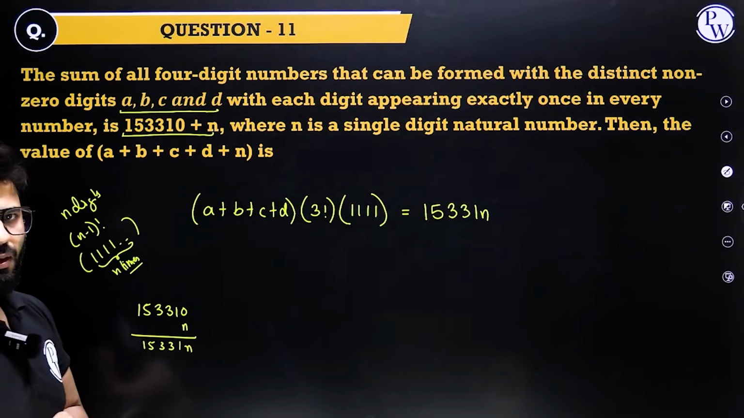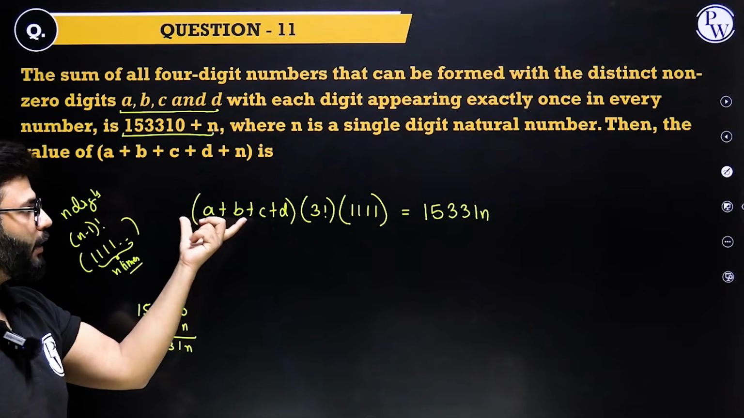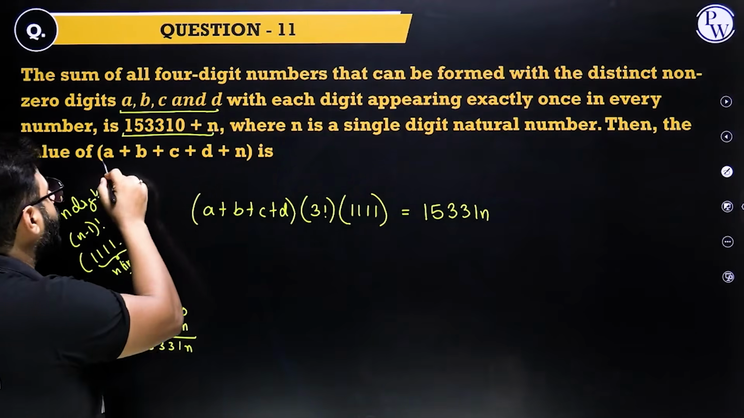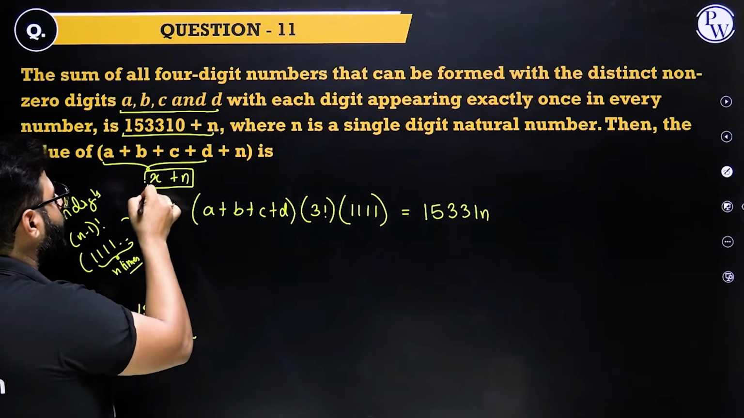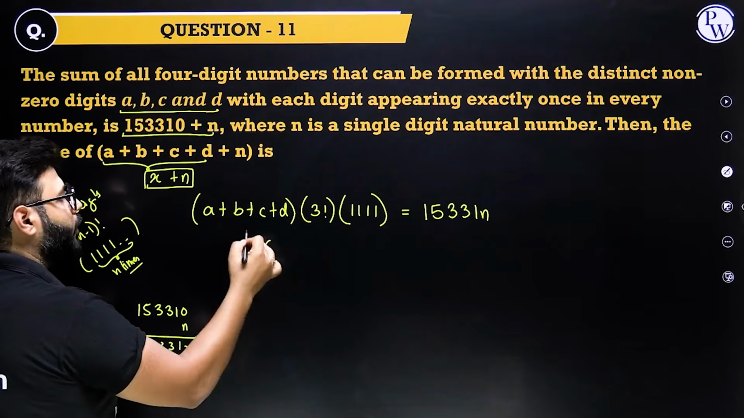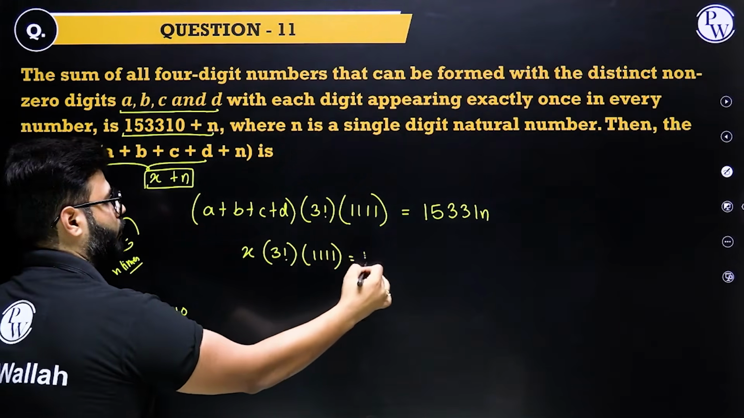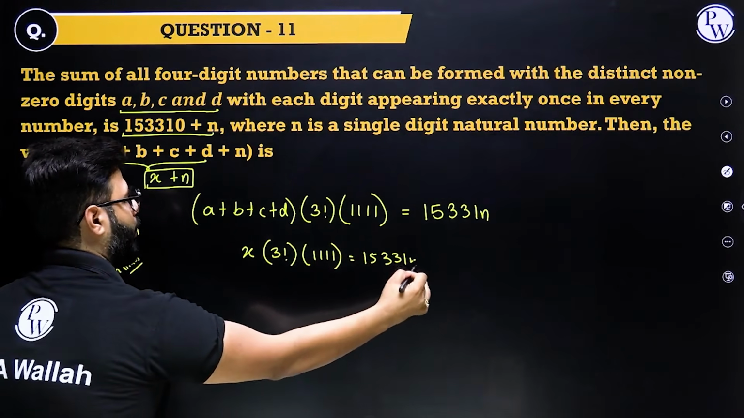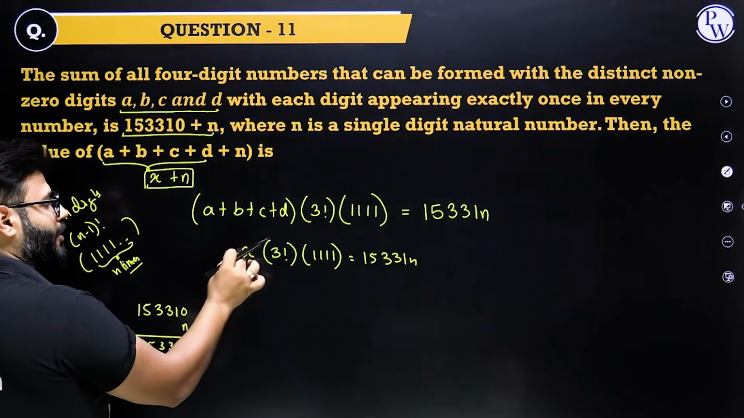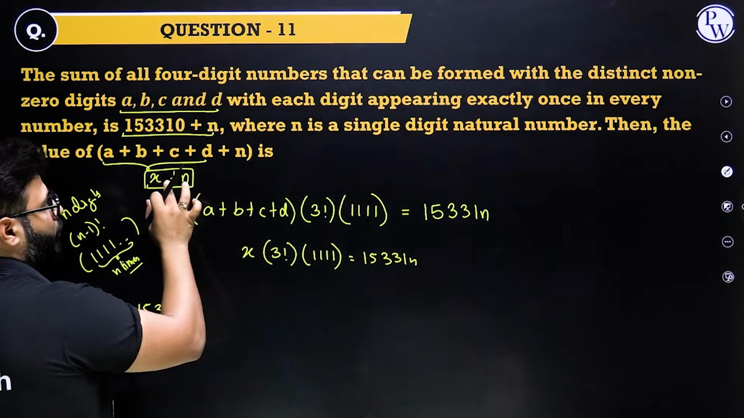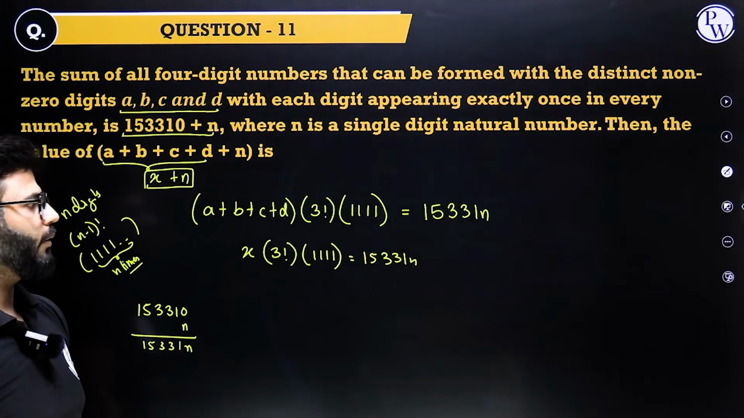Fantastic. Now you need to find out a plus b plus c plus d plus n. A plus b plus c plus d, I'll find out directly. Let me just call this x. So you are asking me to find out x plus n, isn't it? And here this equation becomes x into 3 factorial into 1111 equals 15331n. If we call a plus b plus c plus d as x, I can straight away find it from this equation if you just give me n. Now the interesting part is to find out n.